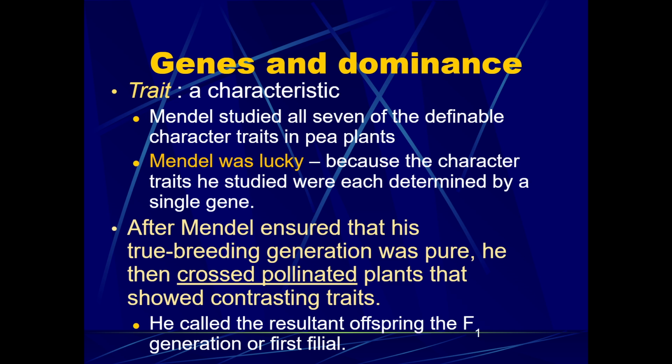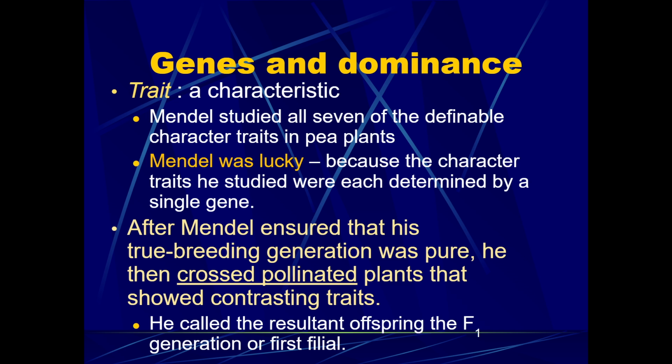Sometimes a particular trait is determined by multiple genes, or sometimes there's codominance or incomplete dominance, things that we're going to look at. But Mendel got very lucky, and it just so happened that all of his traits were not only determined by a single gene, they all had the same type of genetic inheritance called complete dominance. And Mendel first had ensured that his true breeding generation was pure. His next step then was to cross-pollinate the plants that showed contrasting traits. So he's going to cross-pollinate or breed 2 plants with different traits together and see what happens.